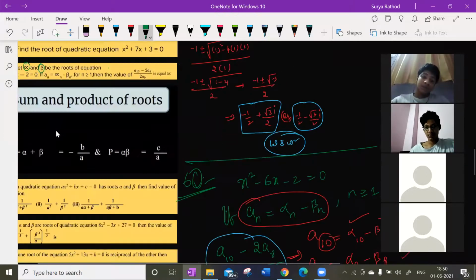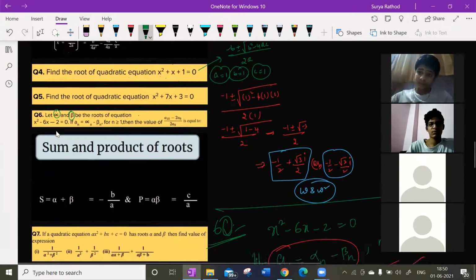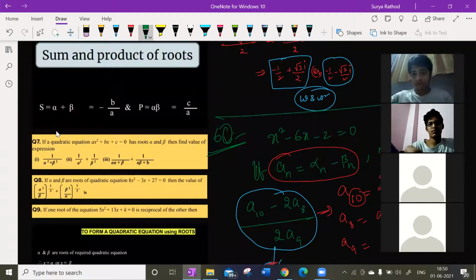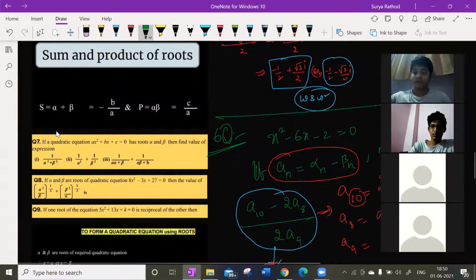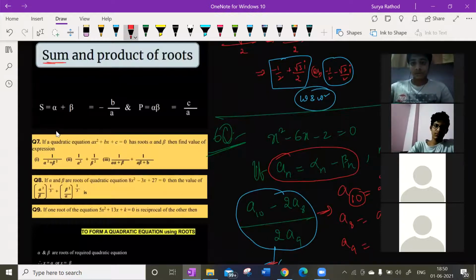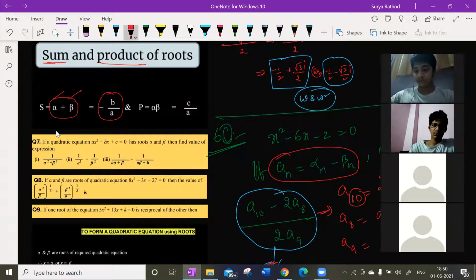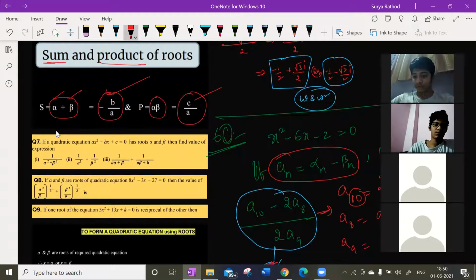Next question. Now we are going to talk about sum and product of roots. What is sum and product of roots? Let us say alpha and beta are the roots. Sum of the roots is minus b by a. Product of the roots is c by a. Already you might have learned this in 10th standard. Simple, isn't it?